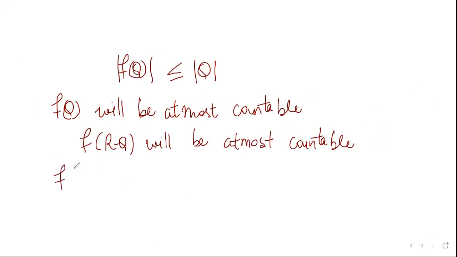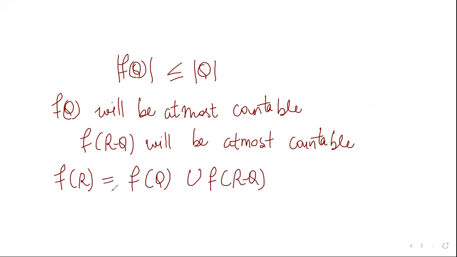We can say that f(R), the image set of reals, will be equal to the image set of rationals union the image set of irrationals, because a real number is either rational or irrational. Since both are at most countable, the union of at most countable sets is also at most countable. Therefore f(R) will be at most countable.